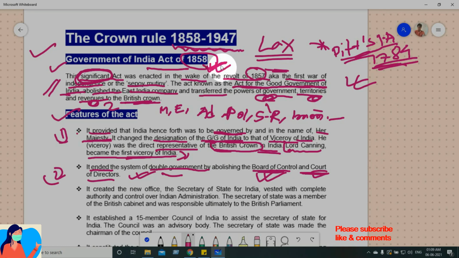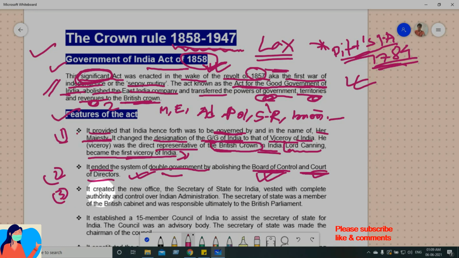So this Government of India Act 1858 ended the control board and the director of courts. So political affairs and the commercial affairs. I think आपको बहुत समझ में आ चुका होगा. Okay, so let us see the next point. Next point की ओर चलते हैं.